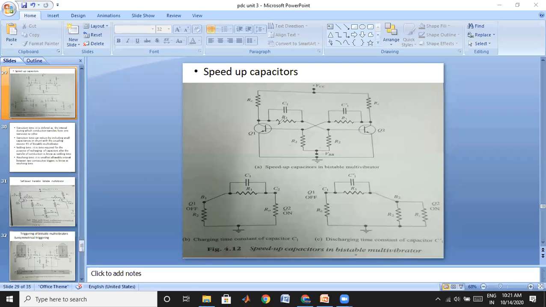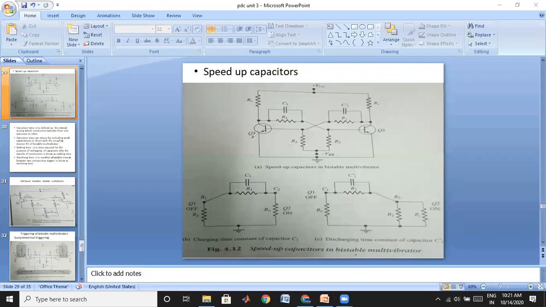Now we will see why we are getting more time, and how this capacitor reduces this time period. Previously I said that without placing this capacitor it will take more time to change its states. Why does the state change take more time? What happens if you place the capacitance, and how does this capacitor impact your operation? We will see.